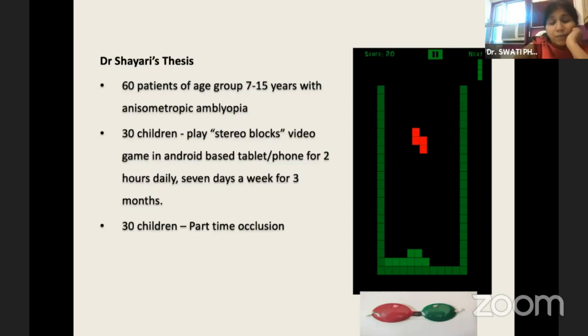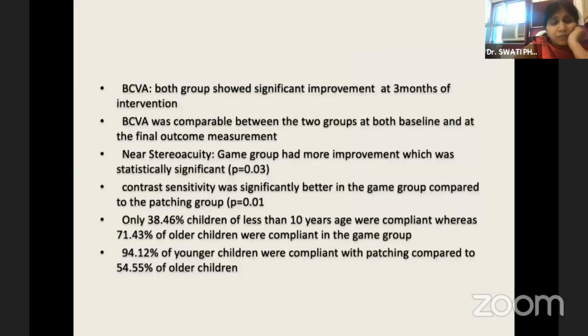And they were asked to play this game 7 days a week for 3 months. Another 30 children, the other group, received part-time occlusion without any video game. So at the end of the study, we found that the best corrected visual acuity was more or less equal in both the eyes, both for distance and near, in the final outcome. However, the near stereo acuity was better in the game group as compared to the occlusion group. The contrast was also better in the game group as compared to the occlusion group.